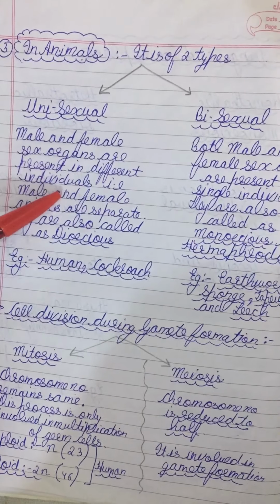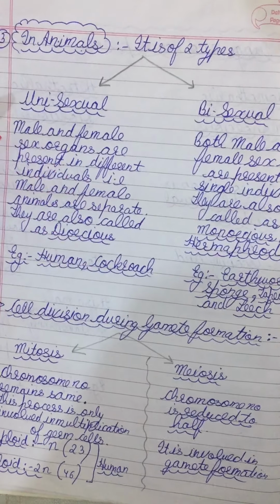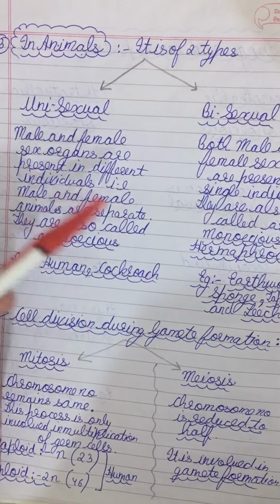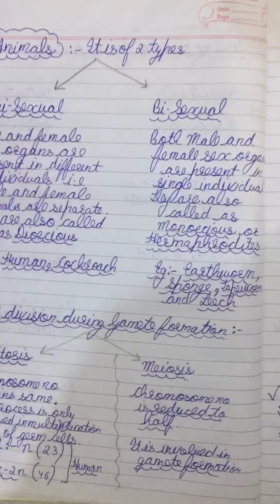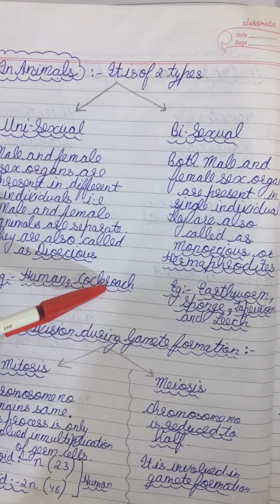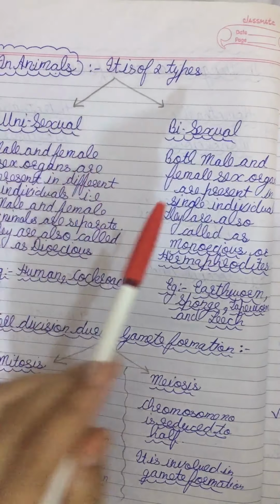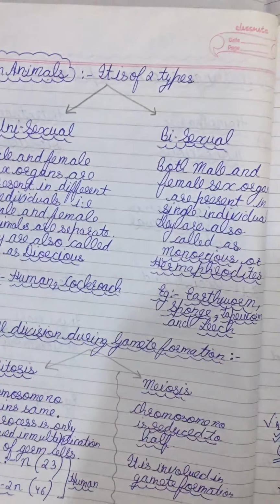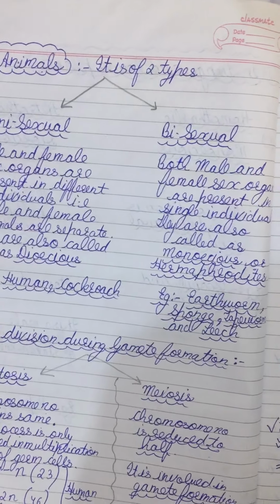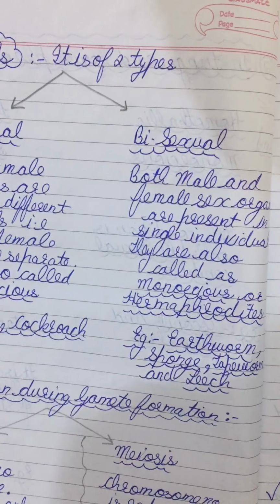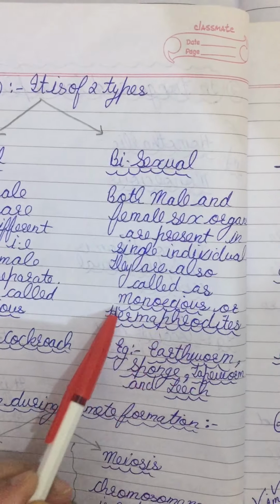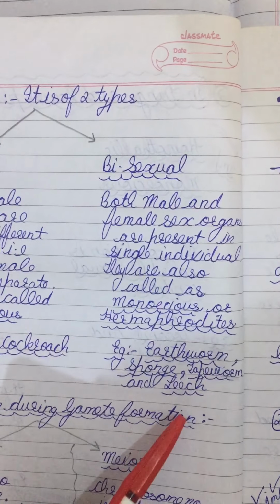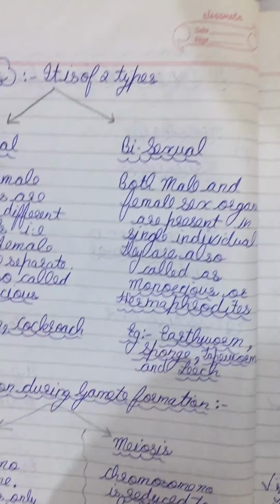Unisexual animals are those which have male and female sex organs in different individuals, for example human and cockroach. In case of bisexual condition, both male and female sex organs are present in a single individual. They are monoecious or hermaphrodites, for example earthworm, sponges, tapeworm, and leech.